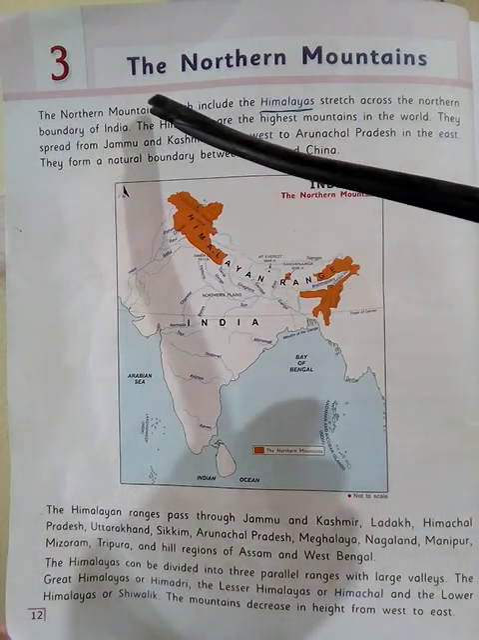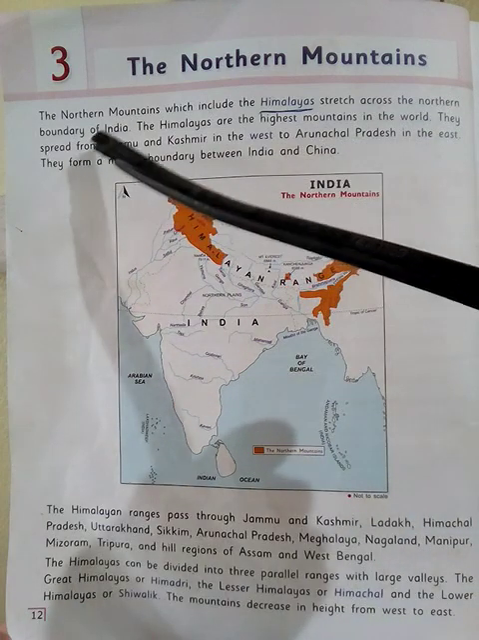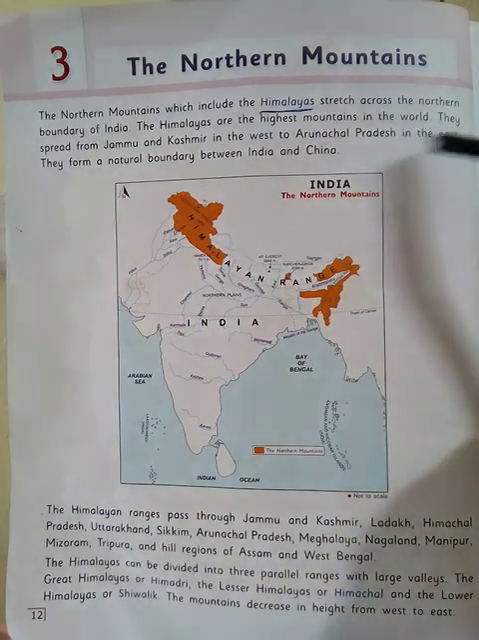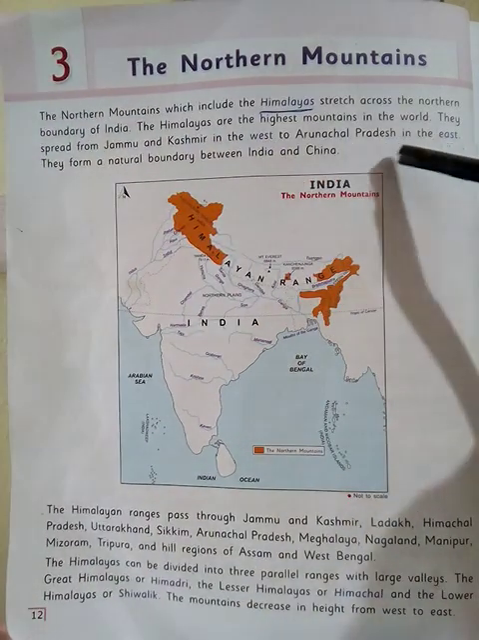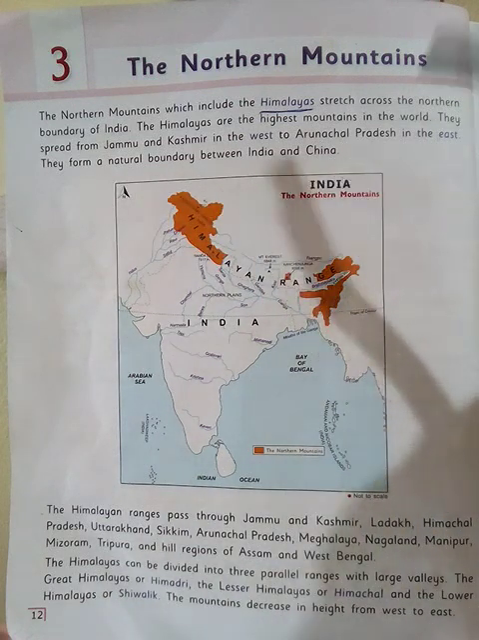The northern mountains, which include the Himalayas, stretch across the northern boundary of India. The Himalayas are the highest mountains in the world. They spread from Jammu and Kashmir in the west to Arunachal Pradesh in the east. They form a natural boundary between India and China.